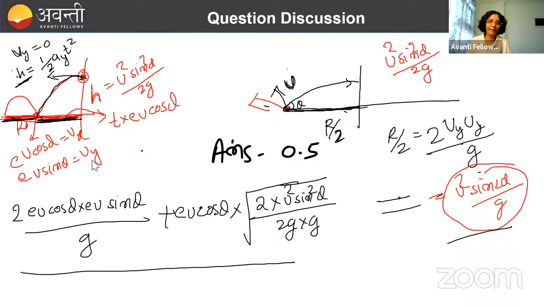Done. So equate it. I explained, that is why it took lots of time, but if you know the things, you will simply keep on writing, and finally you will be writing the answer. Okay, it won't take this much time. To the extent I took, you won't be taking. है ना? Chalo. Any doubt in this? Any doubt in this? चलो, डाउट नहीं है. Okay, done. Let's move on to the next question then.